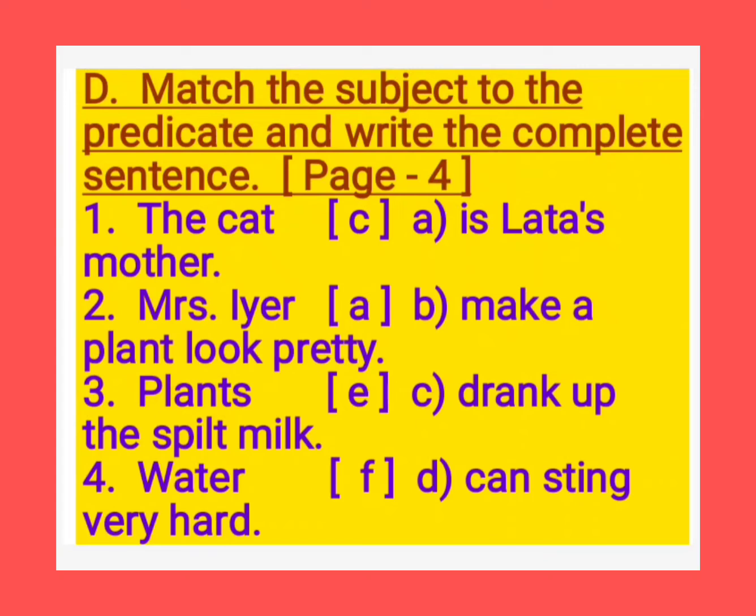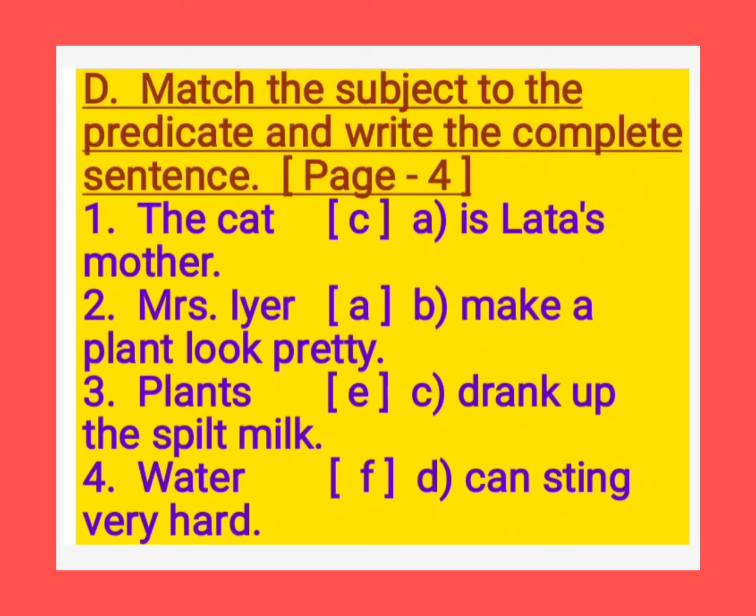Now here see children, first one, subjects: the cat, Mrs. Iyer, plants, water. Still some subjects are there, they are on the next page. First we see the cat, Mrs. Iyer, plants, water. And some predicates are there, see.